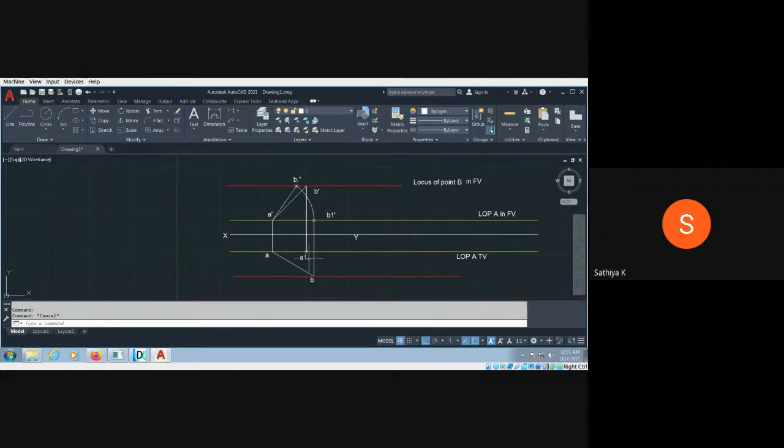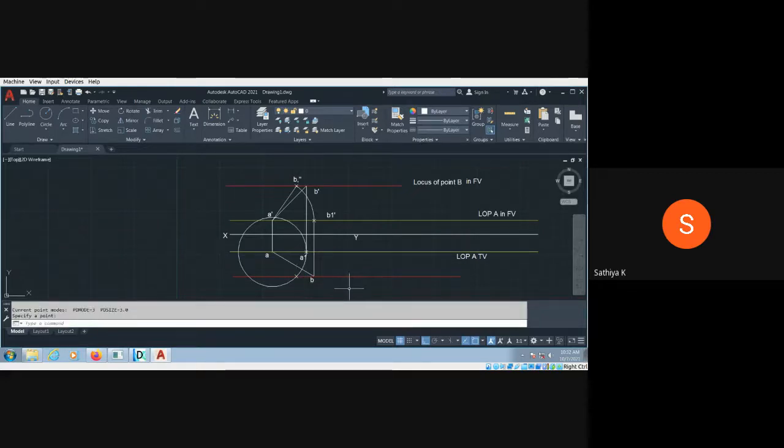Similarly, I need to rotate this point using the circle, center and radius. This is my center and this is my radius, and you have to draw the circle. Yes, I am getting the intersection here. Let's make the point.